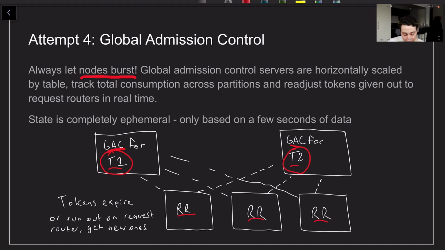Now the nice thing is on a request router, they have to go get new tokens from global admission control every few seconds or every few minutes, or they're just going to expire over time. So that is basically going to keep everything intact. And additionally, all the state on these global admission controllers is completely ephemeral, which means it's just stored in memory. If this guy were to go down, we would bring up another global admission controller, and after only a few seconds of load statistics from each request router, it could then go ahead and start to actually tip the scales a little bit in terms of which partition should be getting which load.